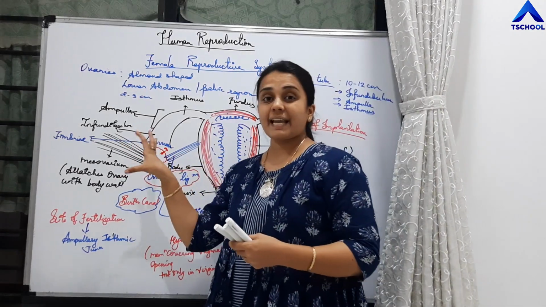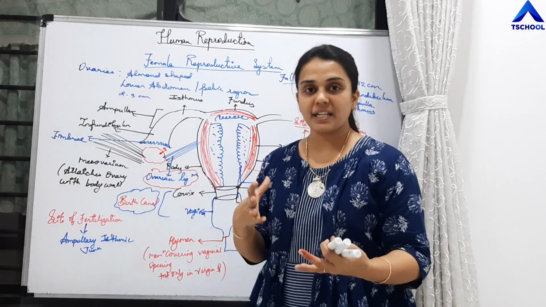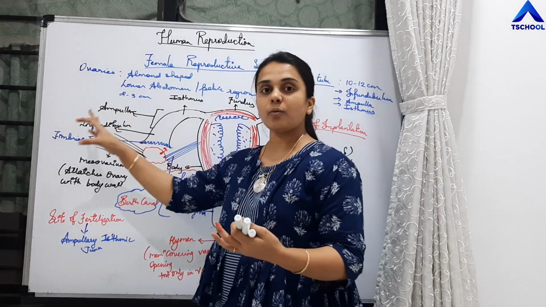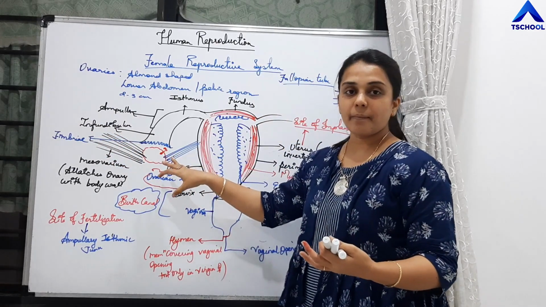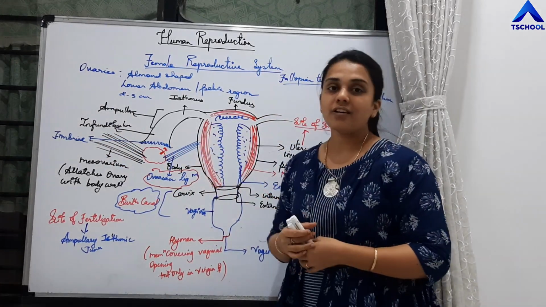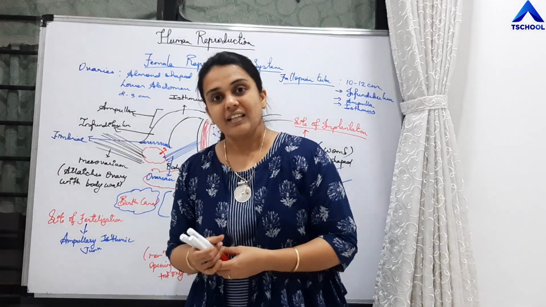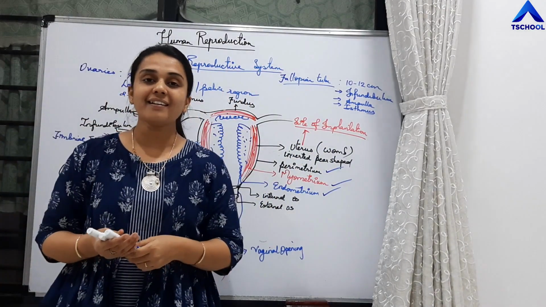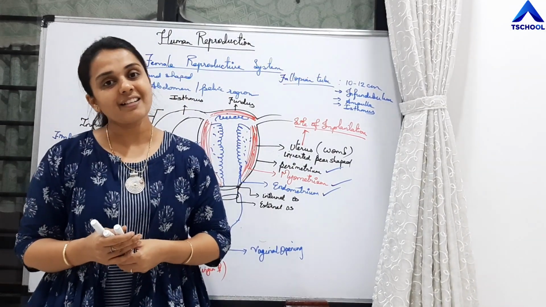The ovary is kept in place by many ligaments. Those are the mesovarium, which attaches the ovary with the body wall, and the ovarian ligament, which attaches the ovary with the wall of the uterus. Yes, students. So now we are going to study the detailed structure of the ovary in our next lecture.